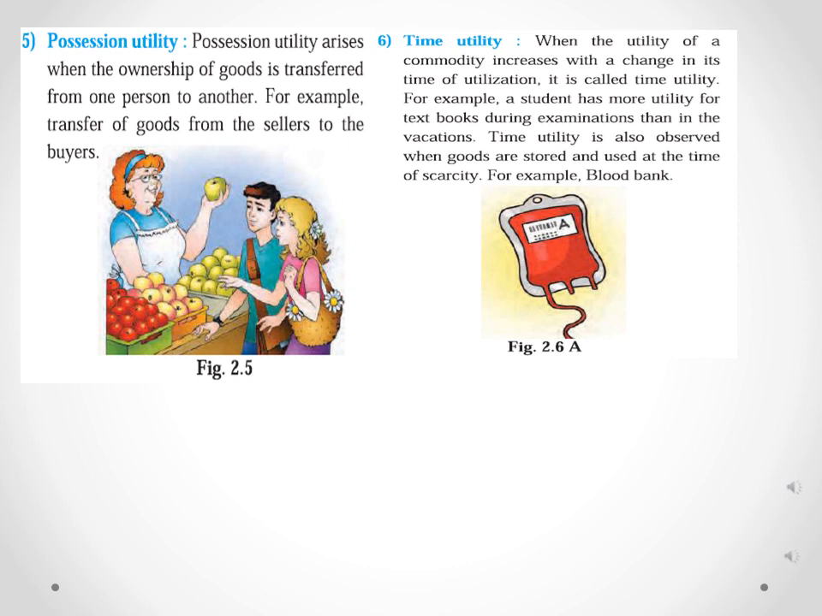Same, time utility means storing goods and using them at the time of need or at the time of scarcity. The shopkeepers do the same: they store these kinds of seasonal goods in their godowns and use them when the respective season comes and when that product is actually demanded in the market.